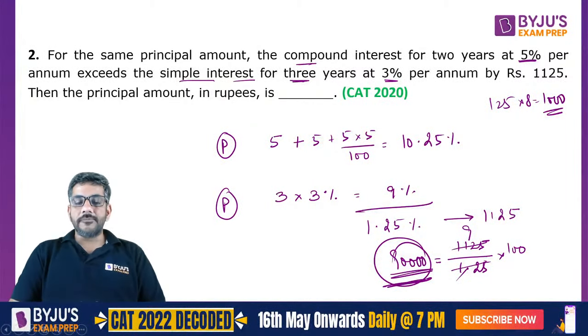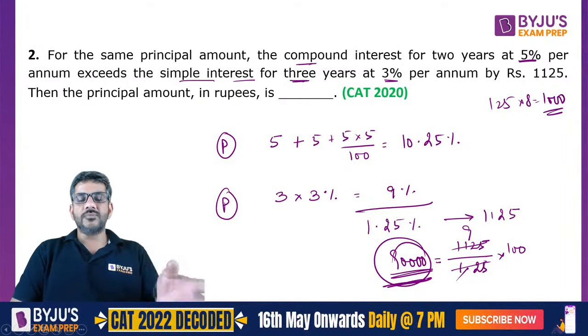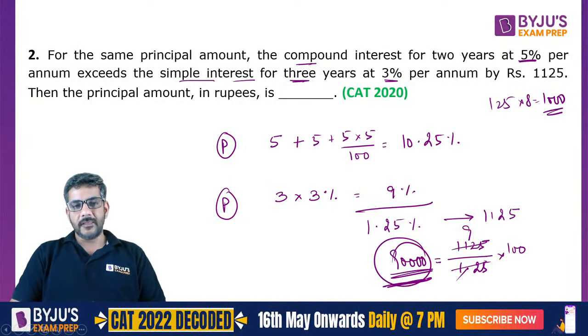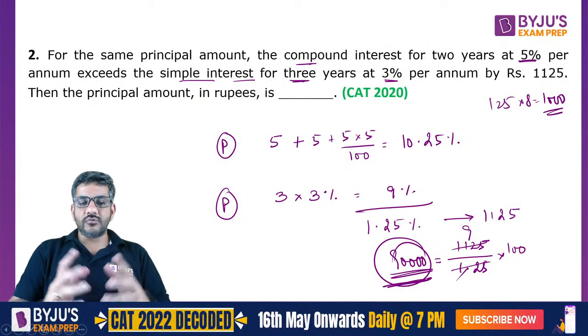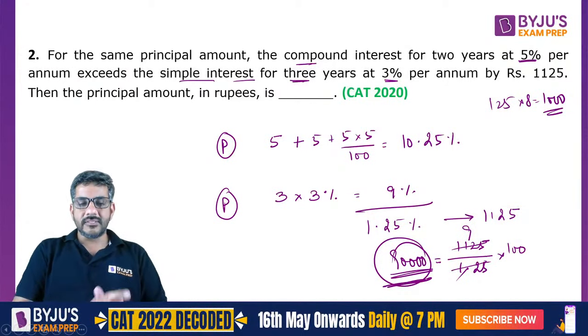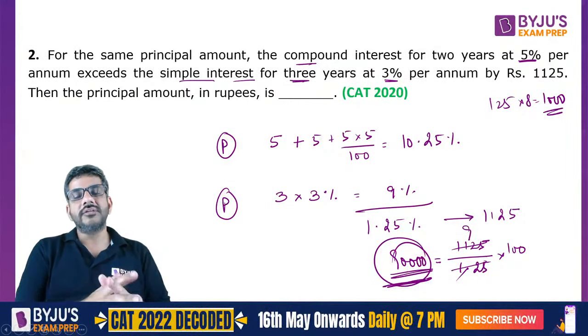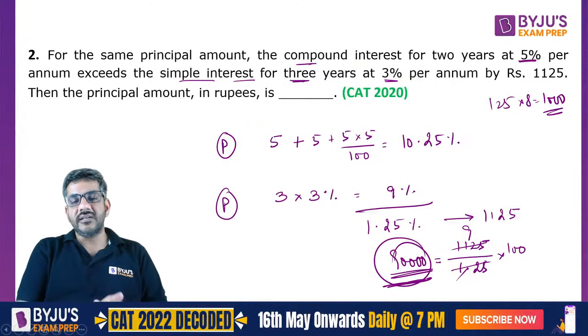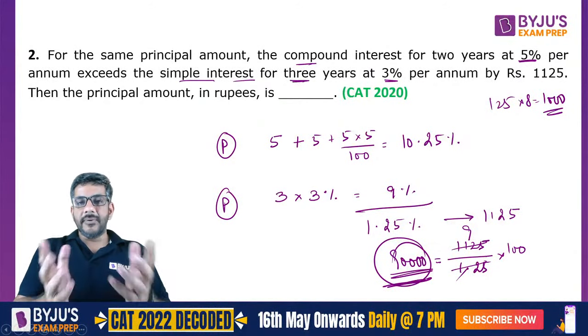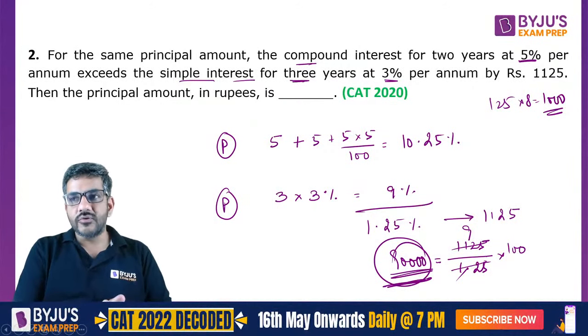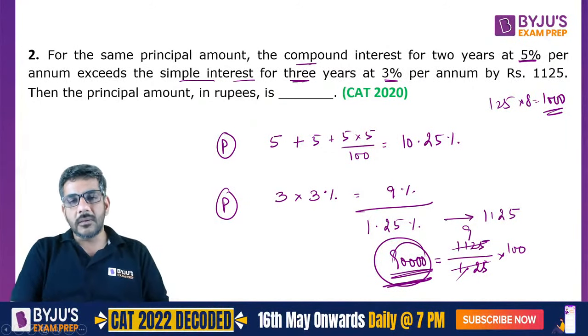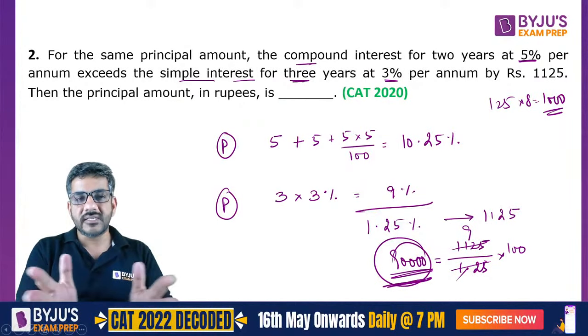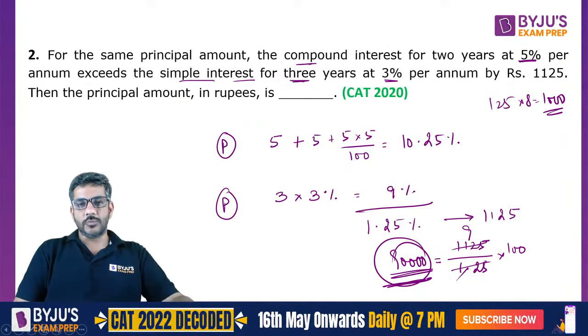I have not given the options over here because the question had not given the options in the actual CAT exam as well. These were the non-MCQs which were there, right? So again, this is one of the questions we could have done without taking any of the variables, and I see that the question becomes easy. You just need to have that real knowledge of CI, that what exactly is the role of successive percentage change in CI. So simple interest के case में it is straight away R into T, whereas when we talk about compound interest, it is like a successive percentage change. Always use that to answer the questions.